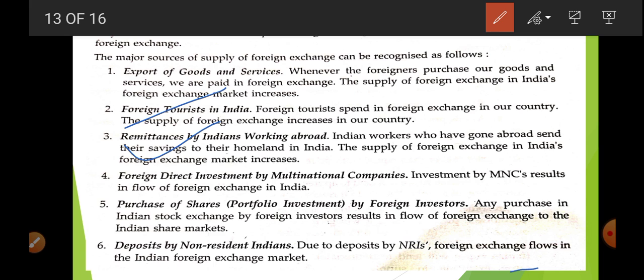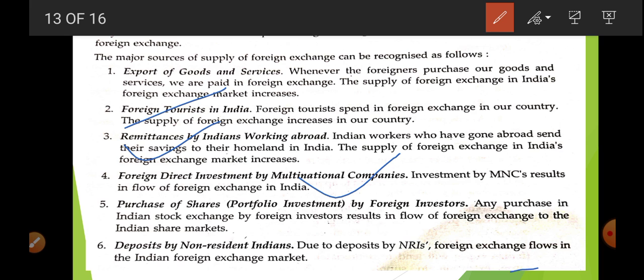Now next is foreign direct investment by multinational companies. Obviously, you know now, India is a favorite destination for outsourcing because of cheap labor and skilled labor. So many foreign investors invest their money as FDI and FII. So these are other sources of getting foreign currency, because if suppose an American is going to come to India and open a production unit, an American is not going to keep rupees in his pocket.